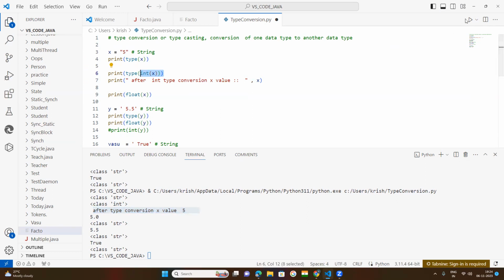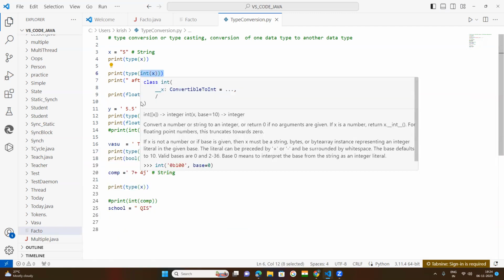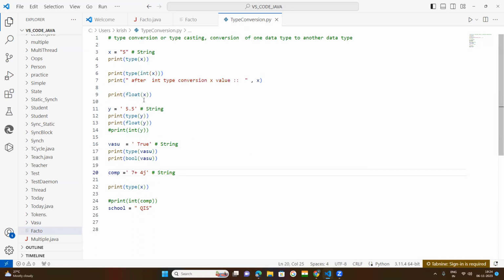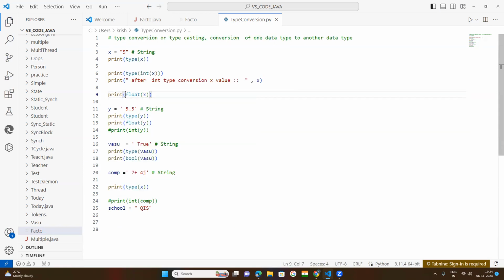Integer. Okay. This is the integer converted. After that, you want to get this value. Okay, 5. Now come down. Now here, this is what? This is your float. Here, you want to know that this is the float, but you want to know which type it is converted to, whether it is converted to float type.